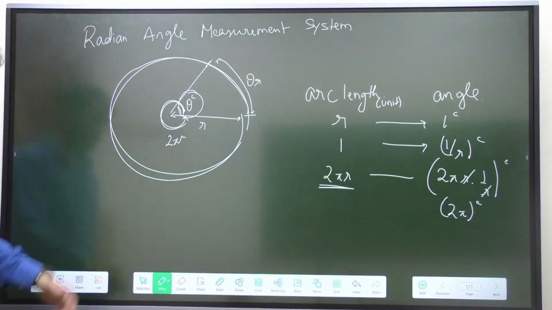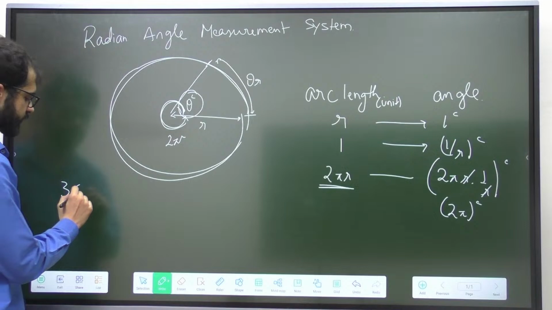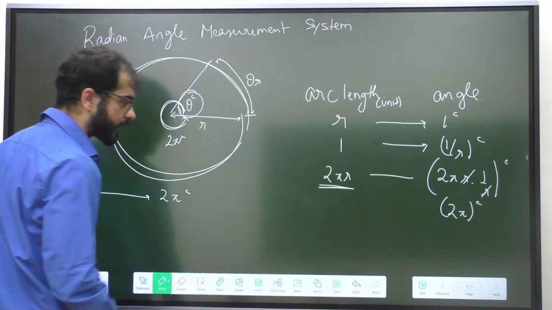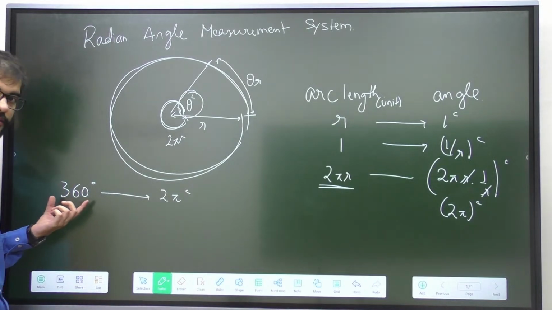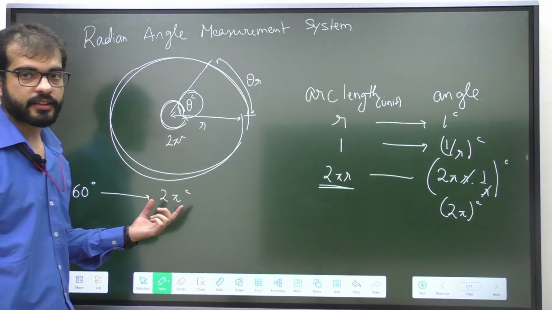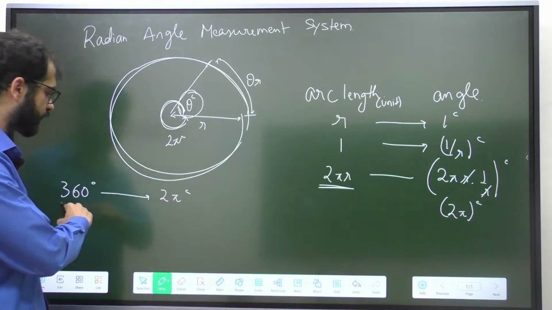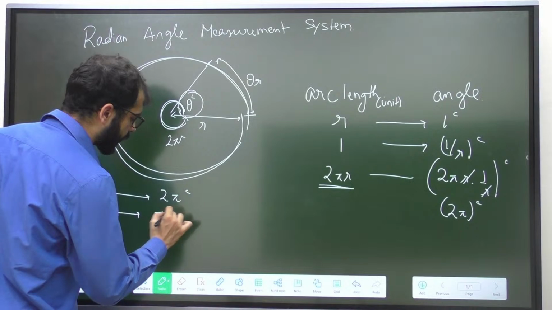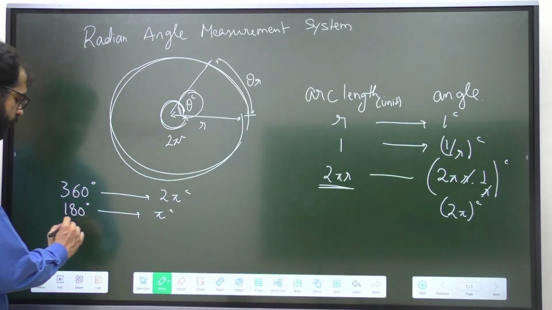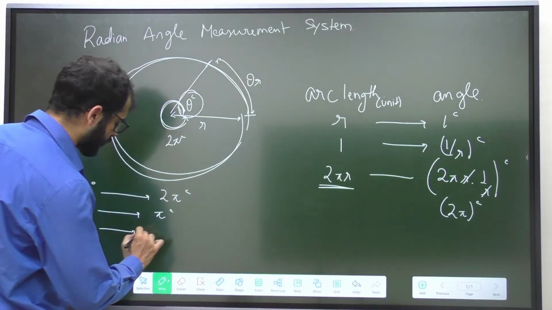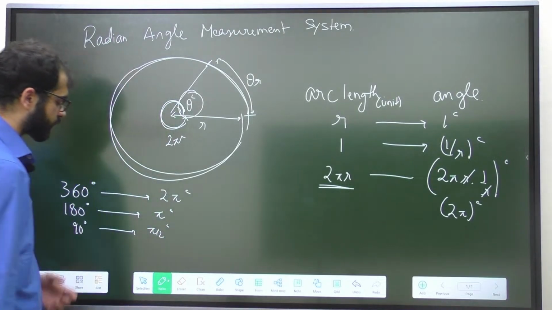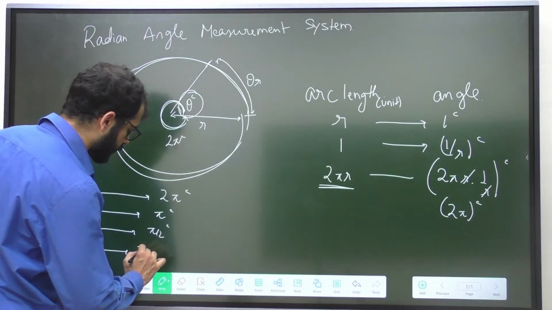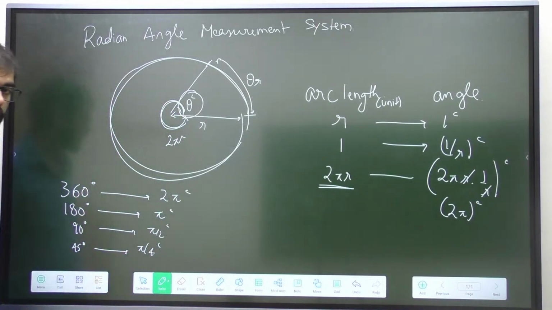So now we know, as we discussed earlier, 360 degrees is the same as saying 2 pi radians. This is in the sexagesimal angle measurement system. This is in the radian angle measurement system. If I divide both sides by 2, I will get 180 degrees equals pi radians. Again, if I divide both sides by 2, I will get 90 degrees equals pi upon 2 radians. If I divide both sides by 2, I will get 45 degrees equals pi by 4 radians. I hope this is clear.